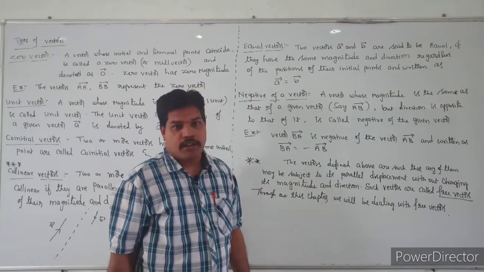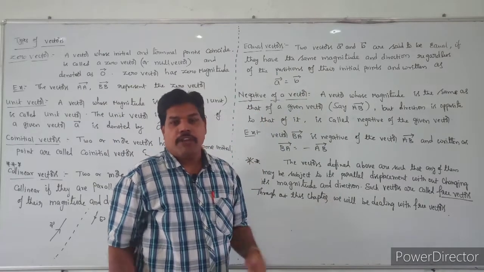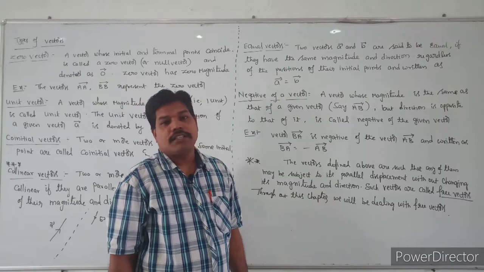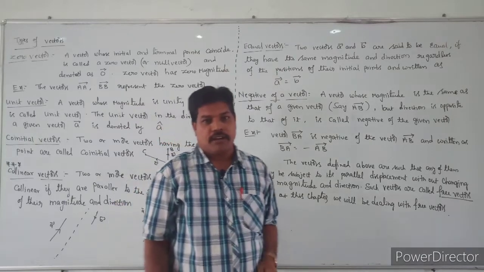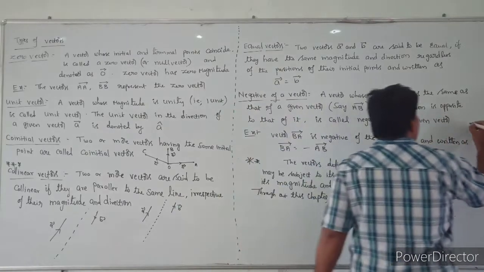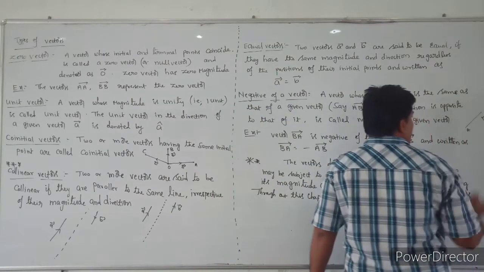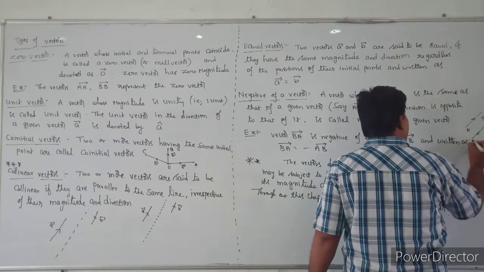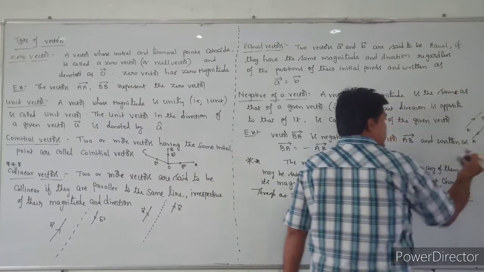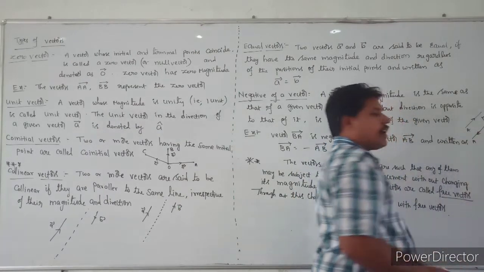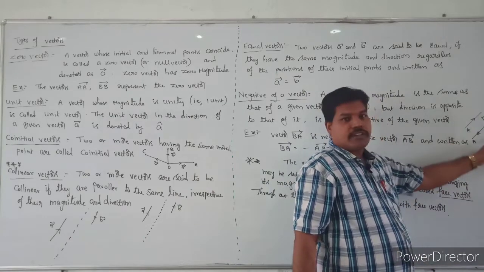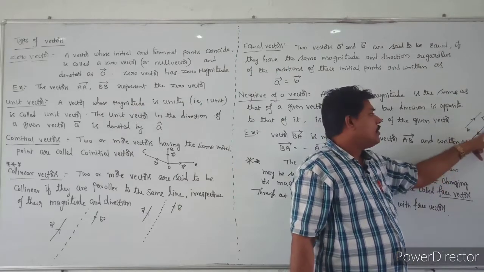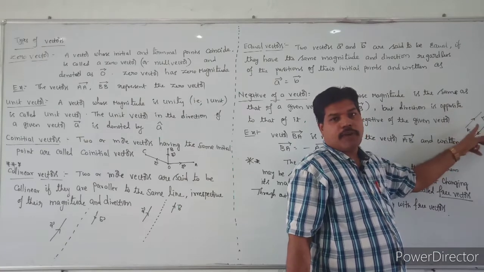What is the negative of a vector? If A bar is a vector and we change its direction, we take it as minus A bar. Minus A bar is called the negative of the vector. For example, AB bar is a vector, with its direction here. If the direction is changed, automatically it becomes BA bar. This vector is called the negative of the vector AB bar, and we write BA bar is equal to minus AB bar.